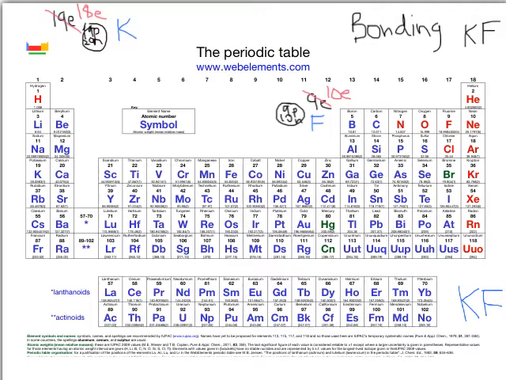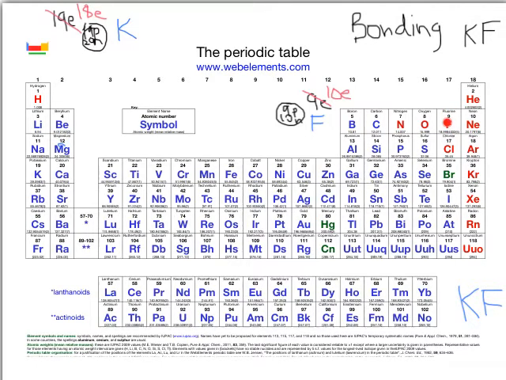I won't write anything down, but if I've got magnesium, say, which is over here, and I've got fluorine. Fluorine wants to gain 1 electron, but magnesium actually wants to lose 2. So when they form a compound, magnesium needs to be combining with 2 fluorine atoms, because each fluorine atom can accept 1 electron.